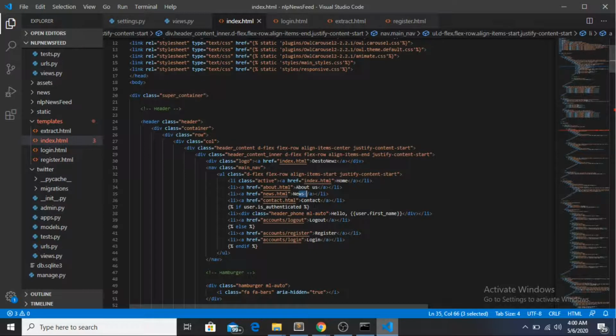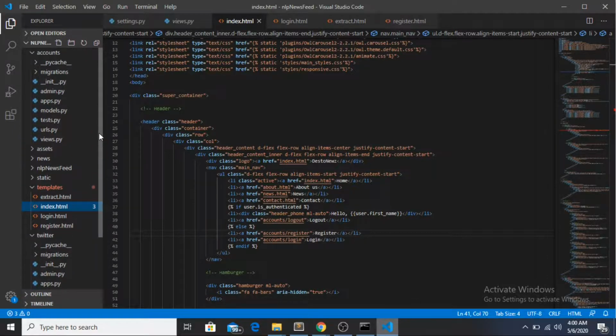If that person goes on register or login, the link is account/register. So let's go to the accounts folder. Yes, this is the accounts folder.